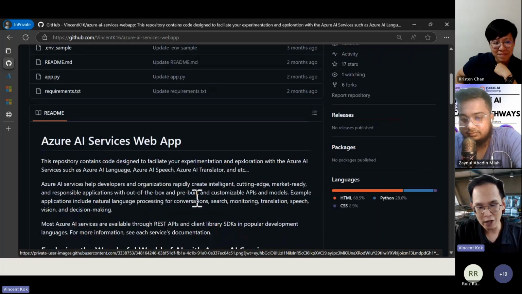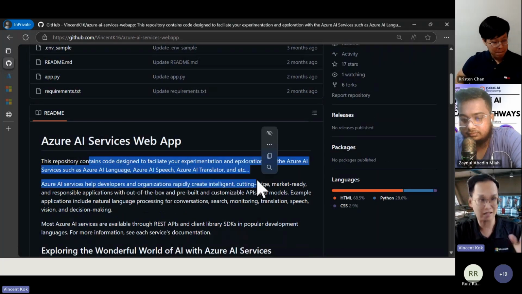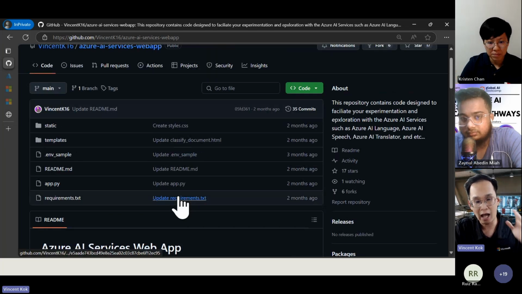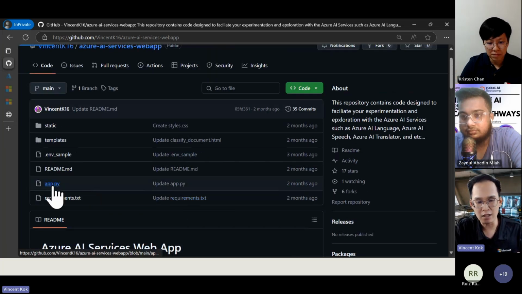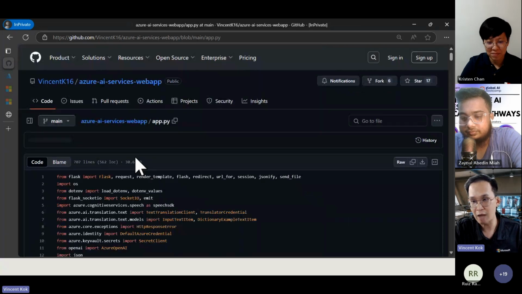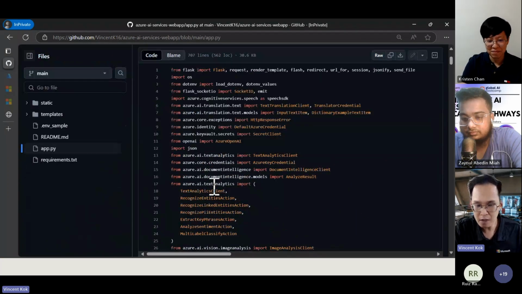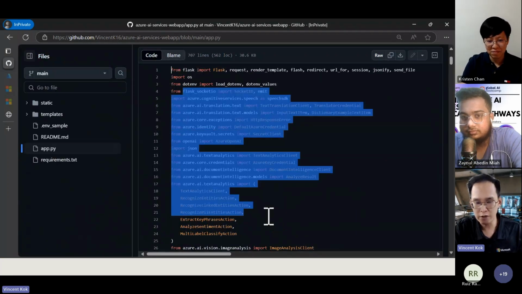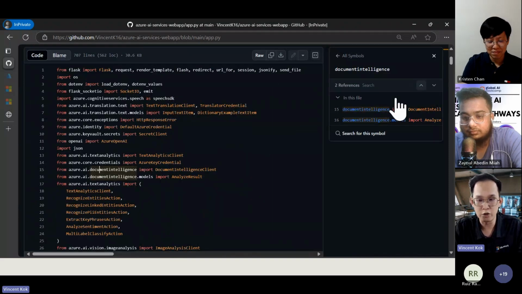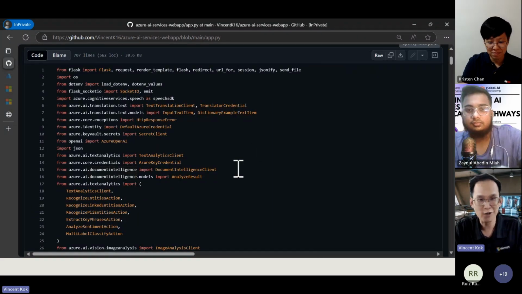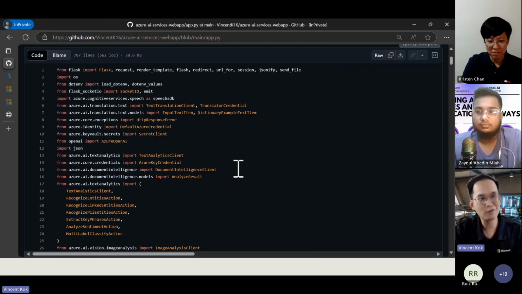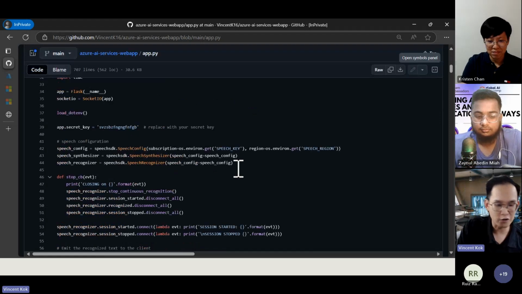This is for you to explore the different services as a start. As a start, we do not know how to use them, some of the different methods, the programming languages. And this is where I have it for you. This is the main code. I'm using Python and the Flask framework. If you are not familiar with some of this, Copilot meets you where you are. You can use Copilot in Visual Studio Code, or Copilot on the web to search it out.